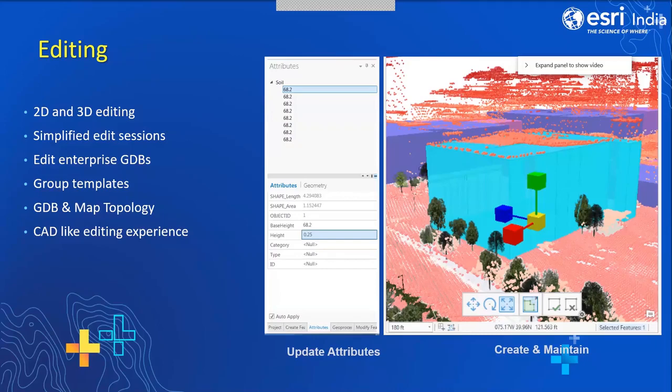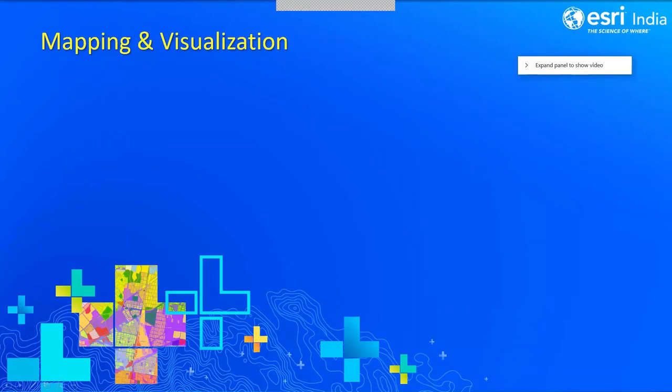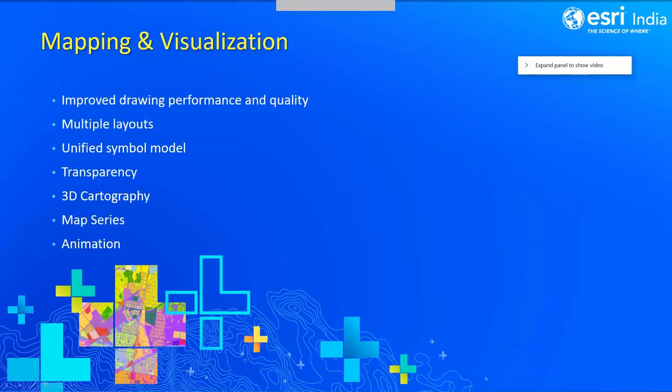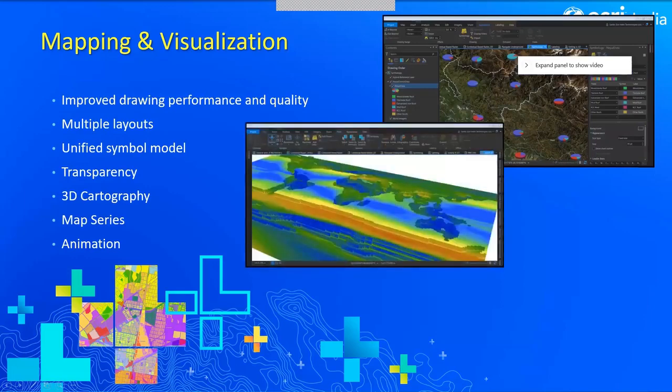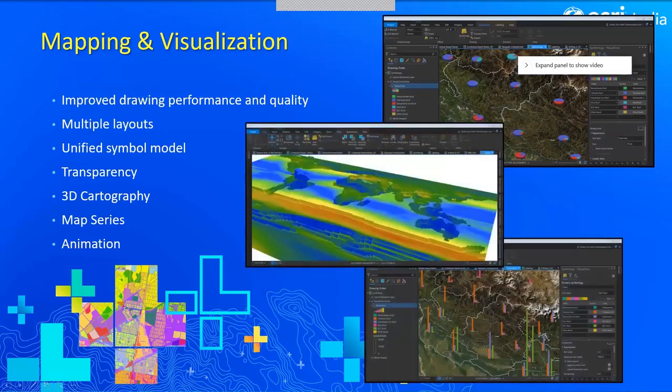And we have one more thing that is known as mapping and visualization. When it comes to the mapping and visualization, the drawing performance has been drastically improved. And as discussed, we can create multiple layouts and multiple maps. And we can set transparencies, visibility scale ranges, and we have many more tools that are available with the mapping and visualization.